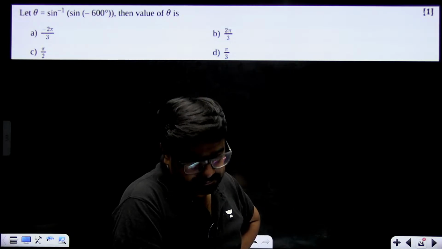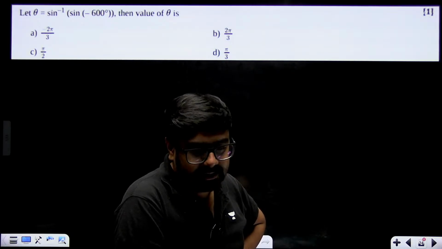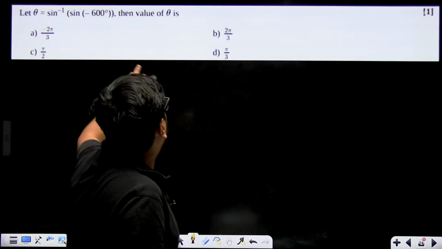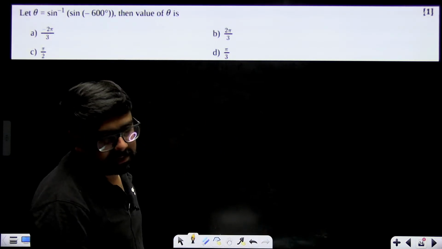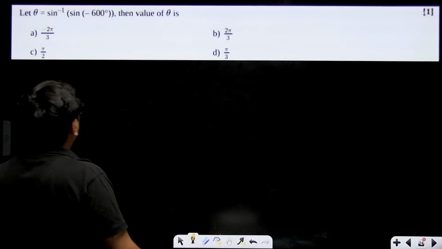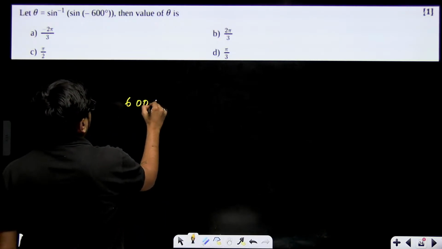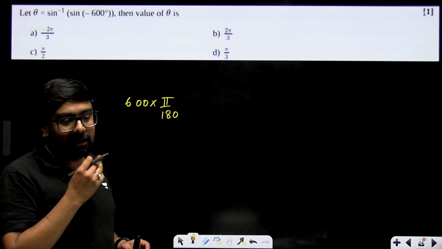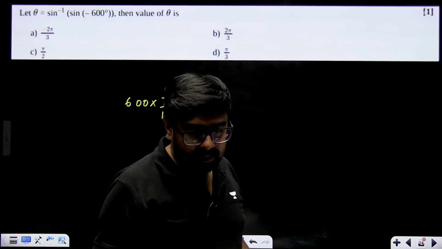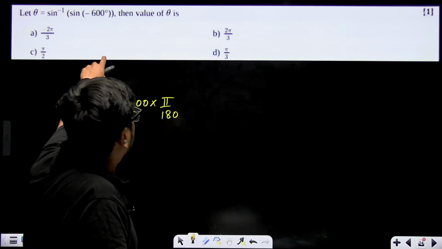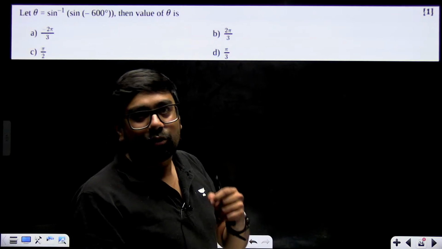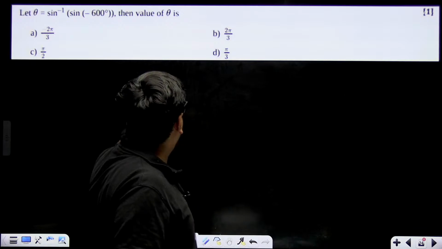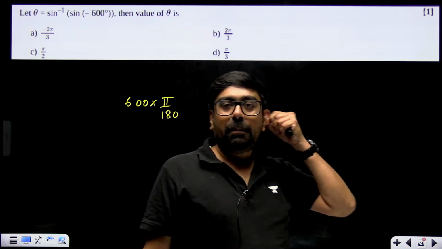Now try this. Minus 600. If this type of value comes, just multiply with pi by 180. Minus 600 multiplied with pi by 180. That's it. Because this 600 is given in degrees, this conversion from degree to radian will definitely come. When you are going from degree to radian, multiply with pi by 180.